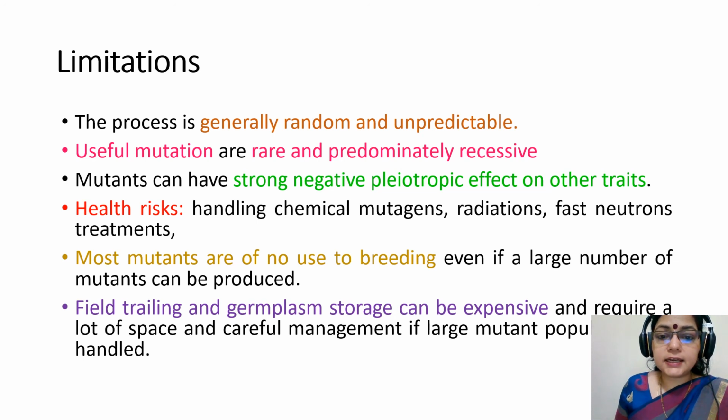Health risk, handling chemical mutagens, radiations, fast neutron treatments are injurious to health. Most mutants are of no use to breeding, even if a large number of mutants can be produced. Field trial and germplasm storage can be expensive and require a lot of space and careful management if a large population is handled.